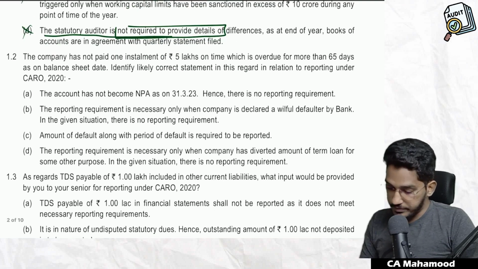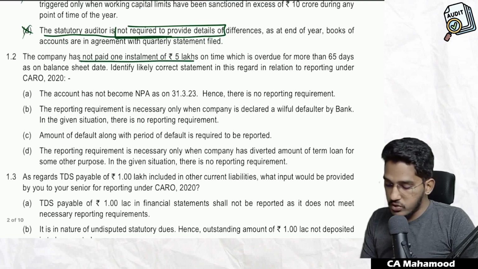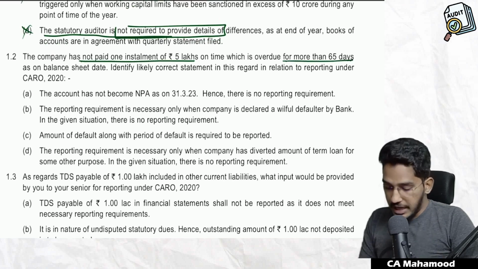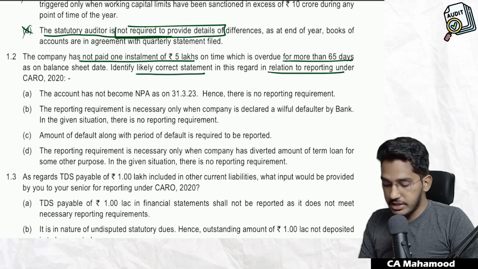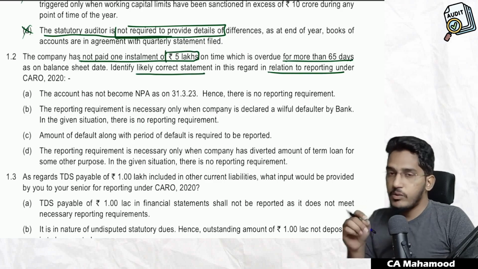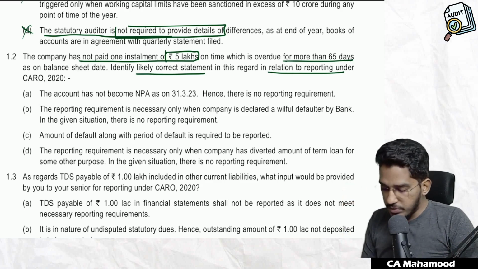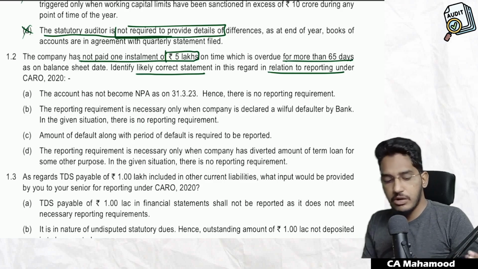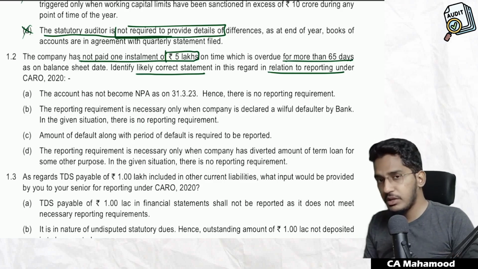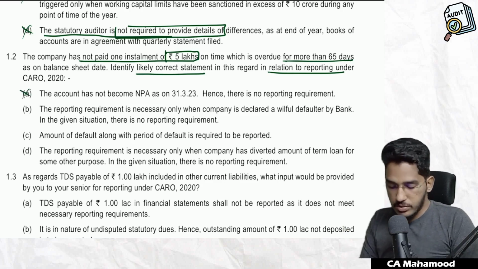Understood? Next one. The company has not paid one installment of 5 lakhs on time, which is overdue for more than 65 days as on the balance sheet date. Identify the likely correct statement in this regard in relation to reporting under CARO. As we have seen, the company has made a default in repayment of one of the installments. So as per CARO, you are required to report the period of default and amount of default. You have to report it. The account has not become NPA, hence there is no reporting requirement. Is it so? No. Nowhere is it mentioned in CARO that only if it is NPA, then report. If it is not NPA, no need to report. Nowhere have they mentioned that. So this option is wrong.